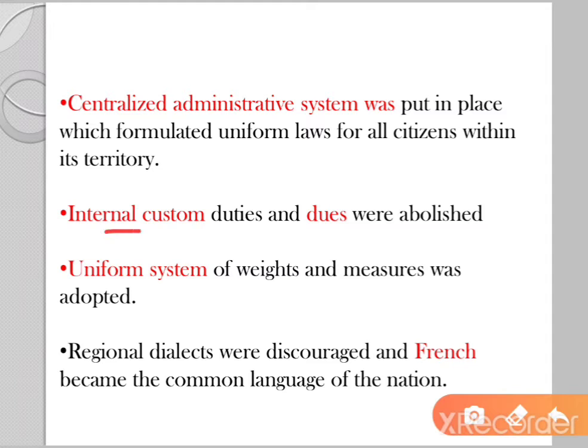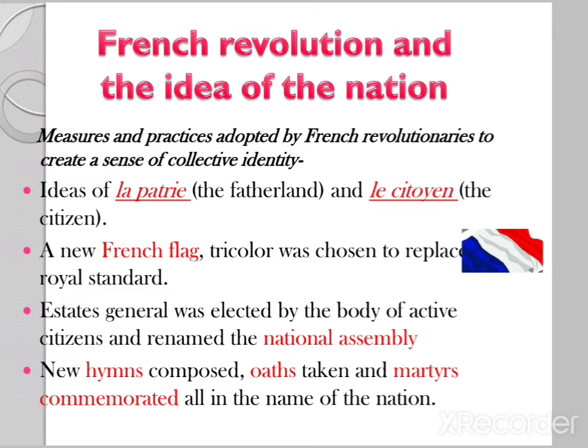Then internal customs, duties and dues were abolished and uniform system of weights and measures was adopted. And this uniform system of weights and measures was going to be very useful and helpful for the businessmen who were working in the territory of France. Regional dialects were discouraged and French became the common language of the nation. Language also played a very important role to create a sense of collective belonging among the people. So these were the various steps undertaken by revolutionaries to create a sense of collective identity.